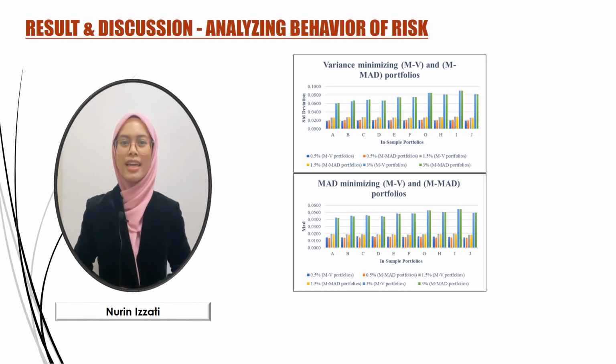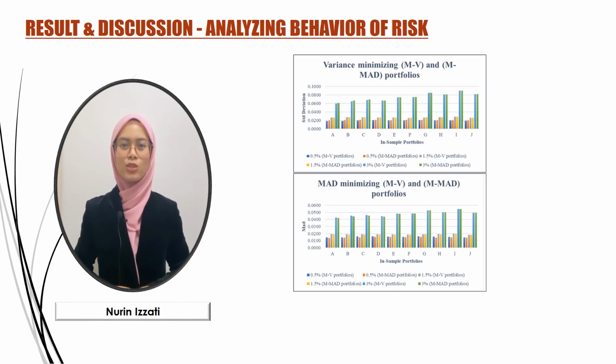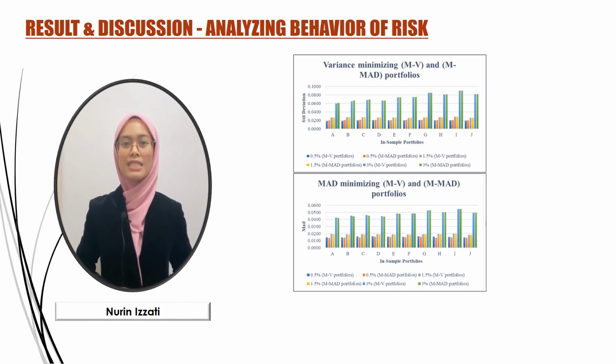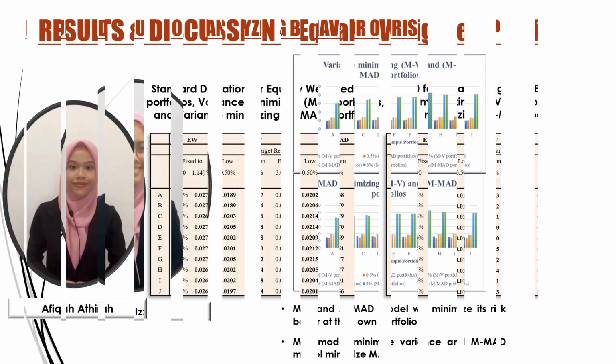The figure showed that MAD minimized the risk better in the MMAT portfolio compared to in the MV portfolio for all levels of target return. There was a slight difference in the amount of risk between the MAD minimizing in the MV and MMAT portfolios. Hence, MV and MMAT will minimize the risk better in their own portfolio. It is because the MV model minimizes variance and the MMAT model minimizes MAD.